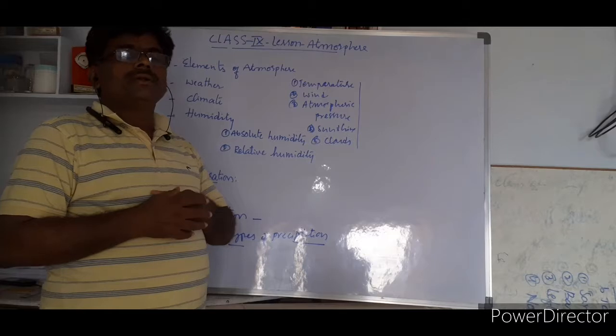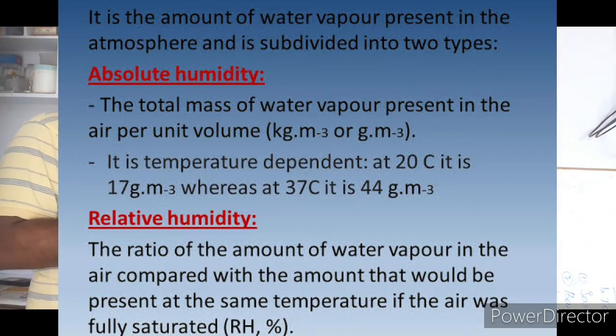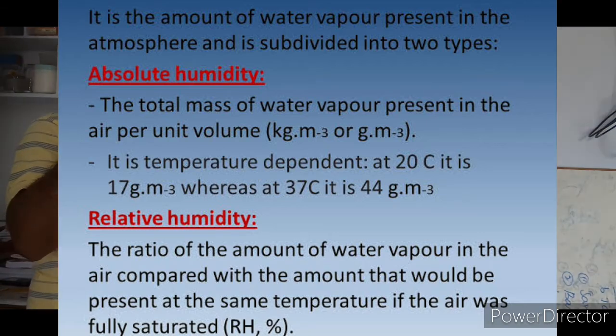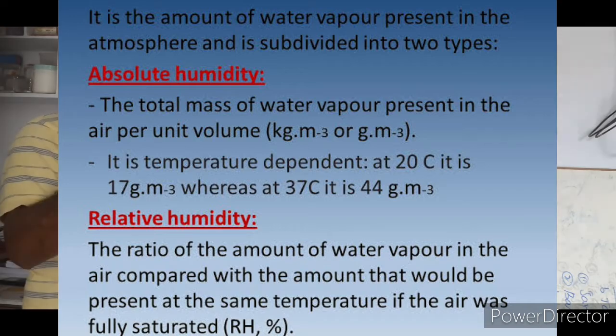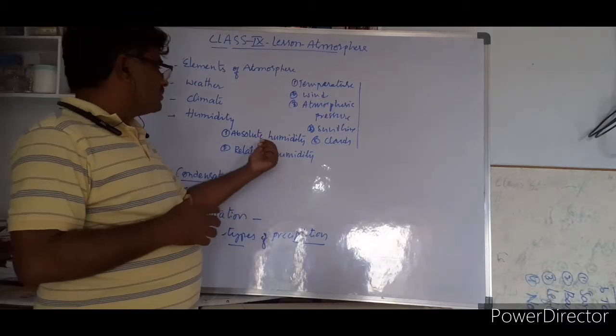What is absolute humidity? In a particular situation, what is the capacity of air to hold moisture? How much water vapor the air is able to hold, the capacity of the air, is called absolute humidity.